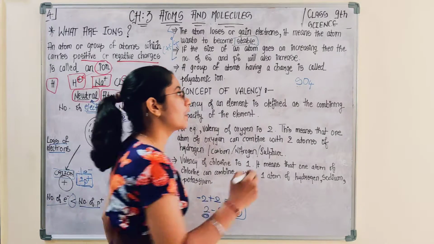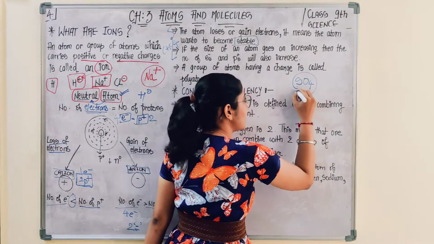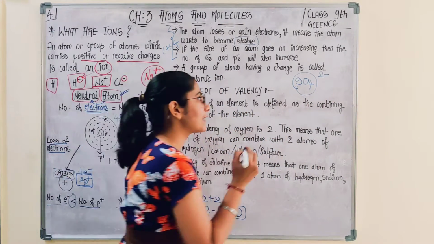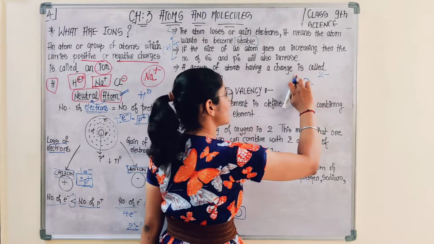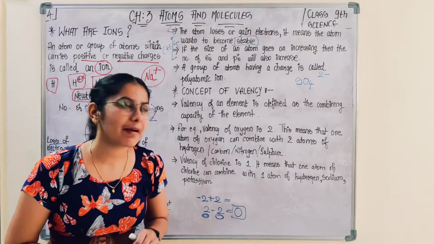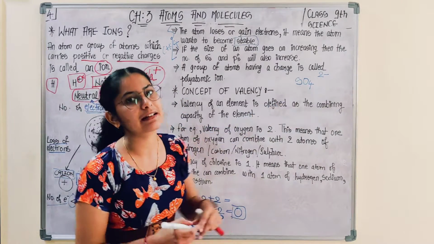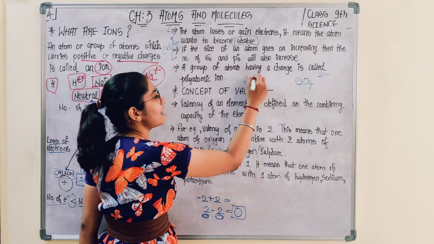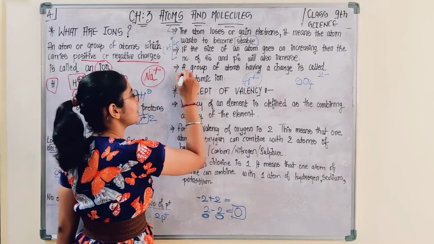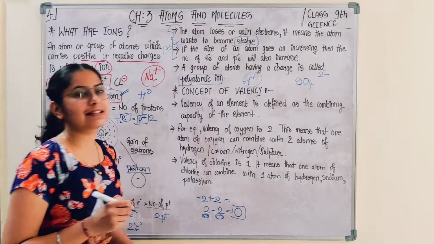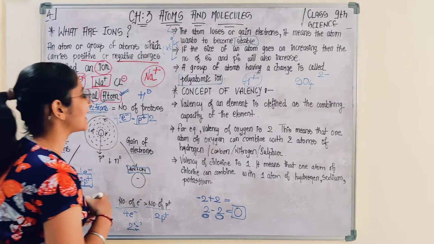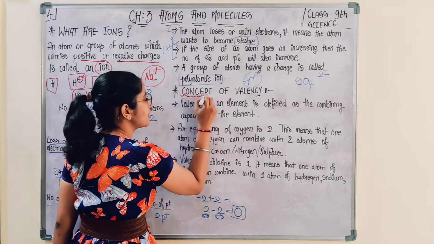So this molecule, which is formed by a group of atoms, has a charge of 2 minus. This particular group of atoms having charge is referred to as a polyatomic ion. If it is only a single atom having charge, then it is referred to as an ion. So you have to remember the term polyatomic ion.